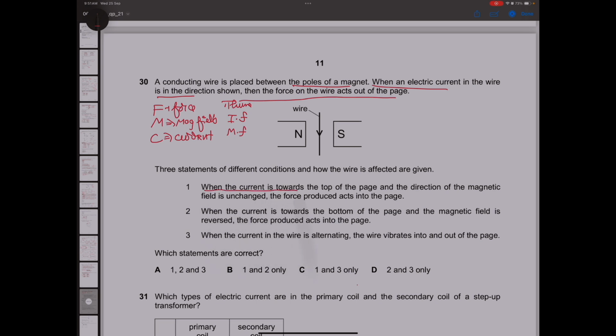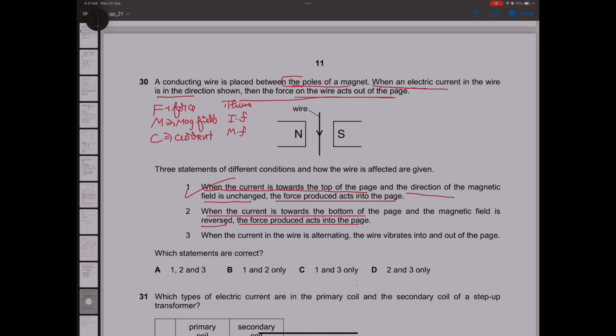When the current is towards the top of the page, the direction of the magnetic field is unchanged, so the force produced acts into the page. Yes, this is correct. They're saying that electric current is downwards and the force is acting out of the page. You are only changing the current direction, so the force will also change because the magnetic field is still constant. So statement A is correct. When the current is towards the bottom of the page and the magnetic field is reversed, the force produced acts into the page.